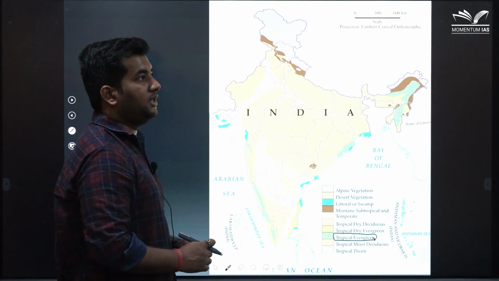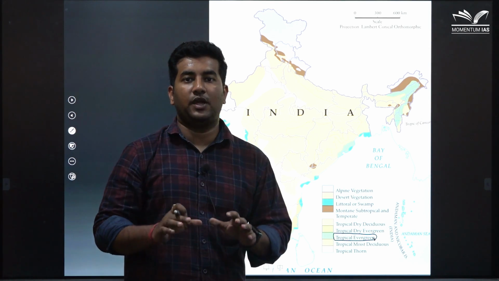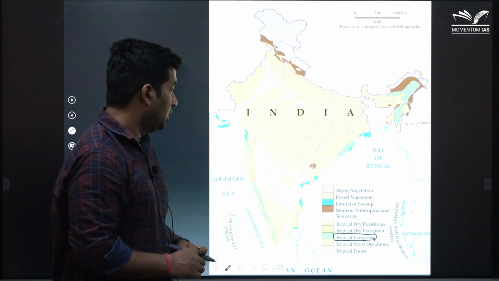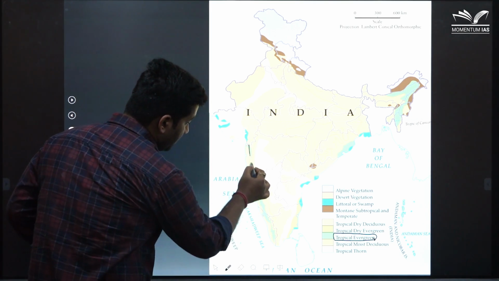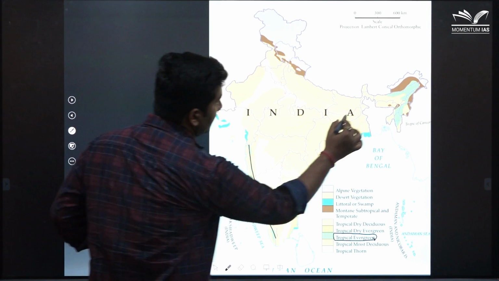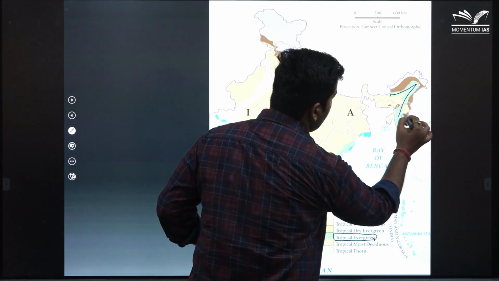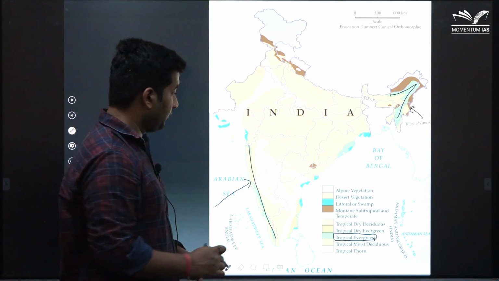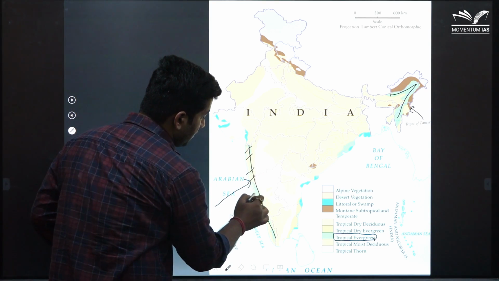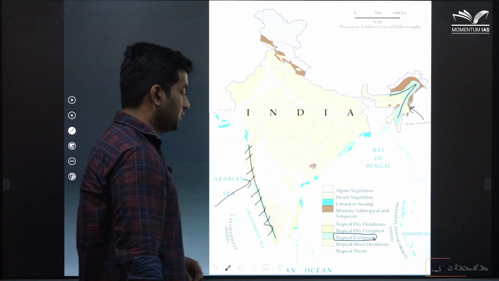Now we have discussed that these are the type of forest that receives very high rainfall. So in the map of the precipitation we saw that this region of the Western Ghats and this region of the northeast that blocks the monsoonal wind receives very high rainfall. So this region comprises of tropical evergreen forest.